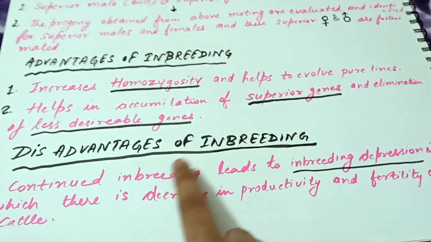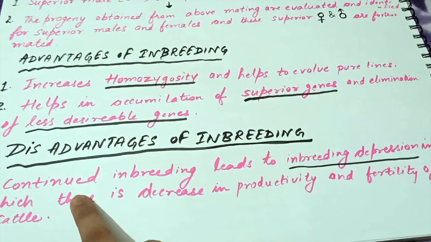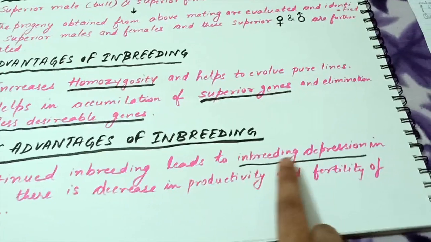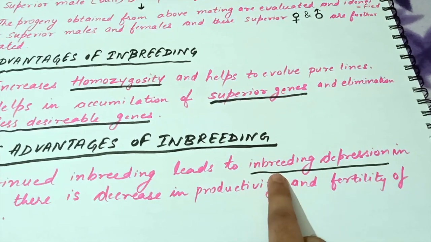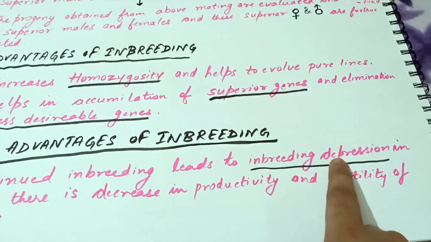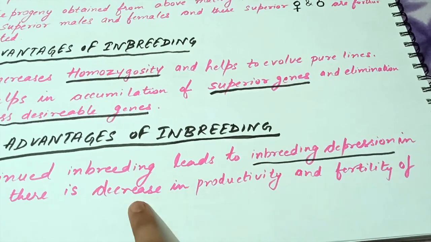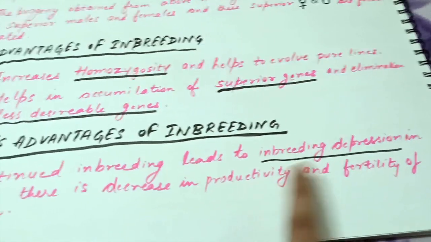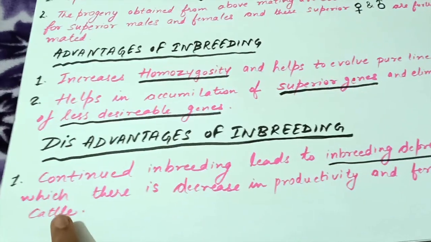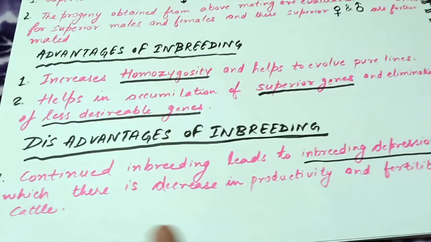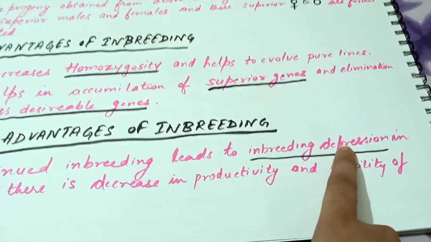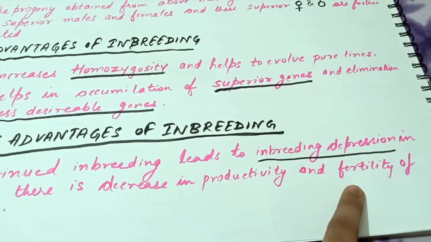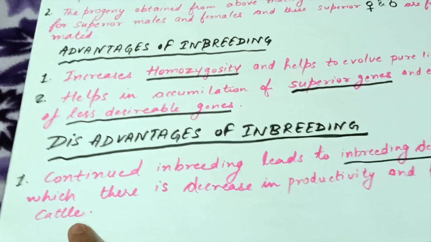Now let us look at the disadvantage of inbreeding. If inbreeding is continued again and again, it leads to inbreeding depression. In this inbreeding depression, there is decrease in productivity and decrease in fertility of cattle. So if we continue inbreeding, it will lead to inbreeding depression in which productivity and fertility of cattle would decrease.